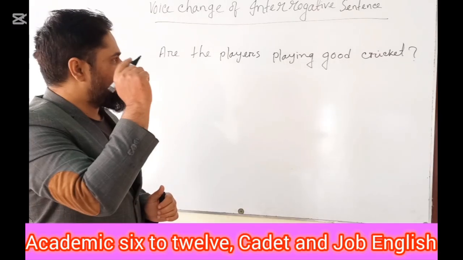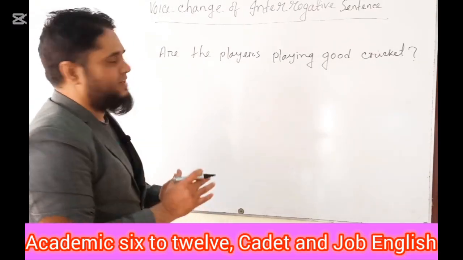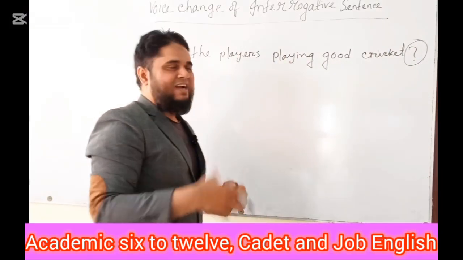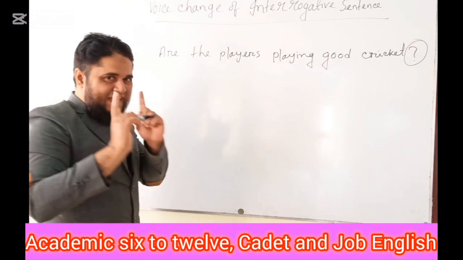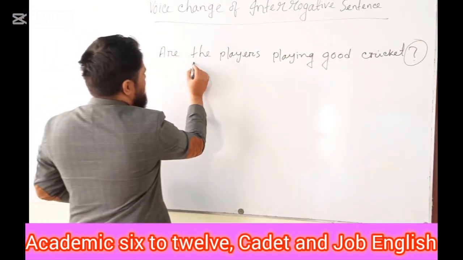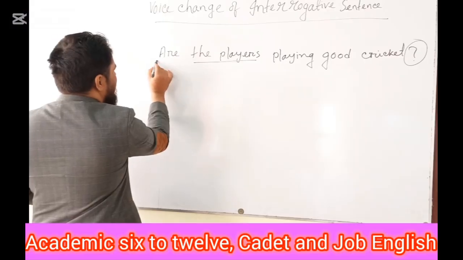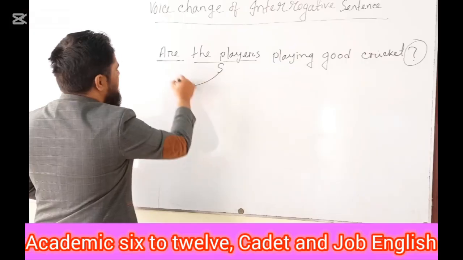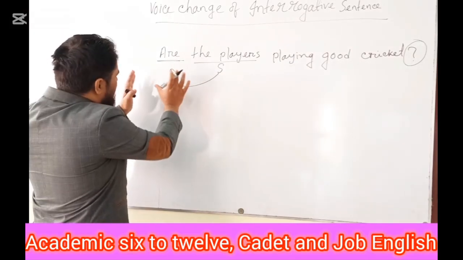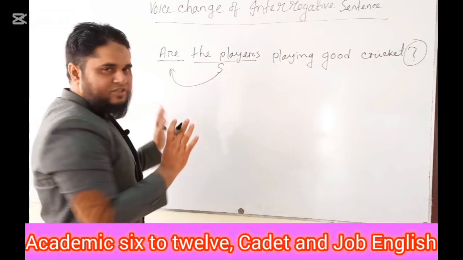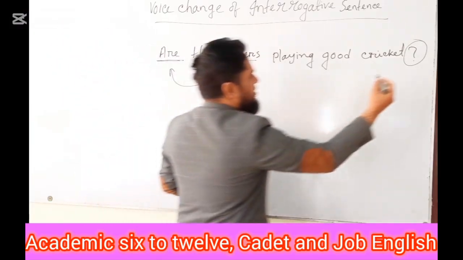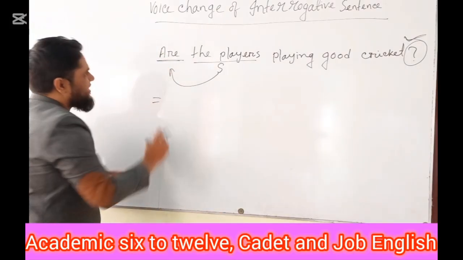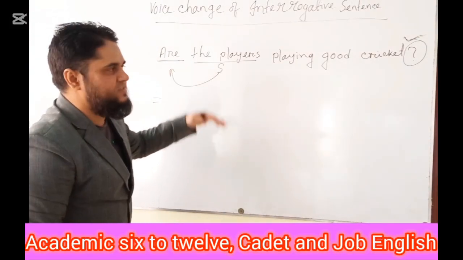The most important and very easiest way to trace out an interrogative sentence is note of interrogation mark or question mark at the end of the sentence. And another very important fact is here the subject is the players, and you can see here an auxiliary or helping verb. If you find out any helping verb before the subject, then it is an interrogative sentence. And at the same time, you must notice the note of interrogation mark at the end of the sentence. So now let's try to change it from active to passive sentence.